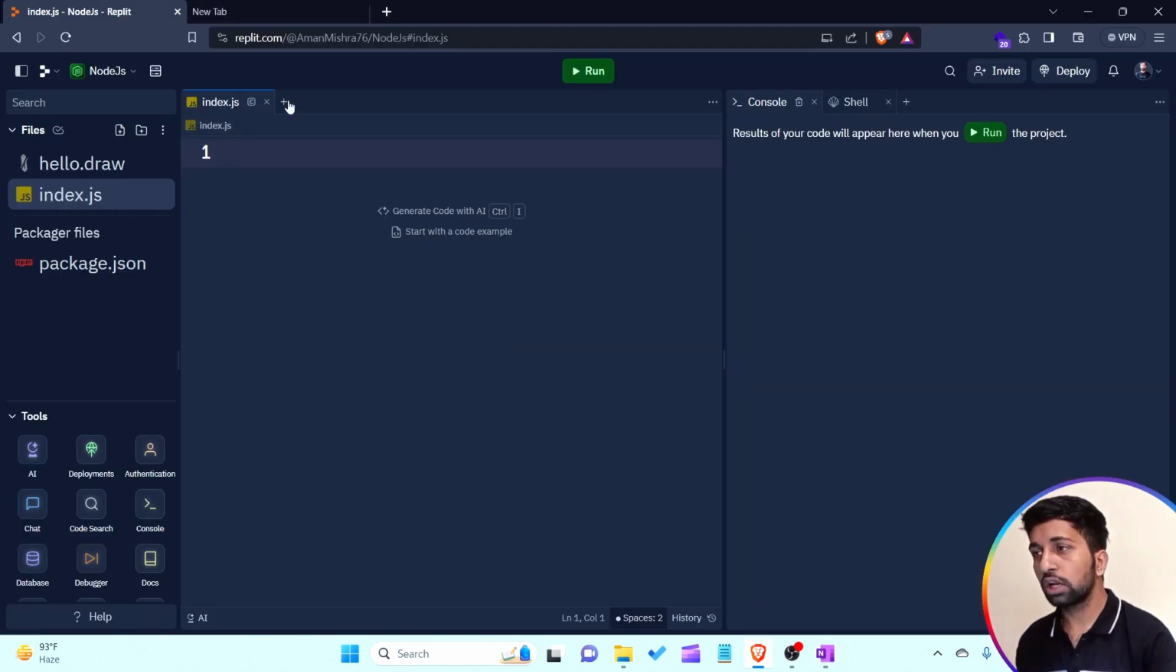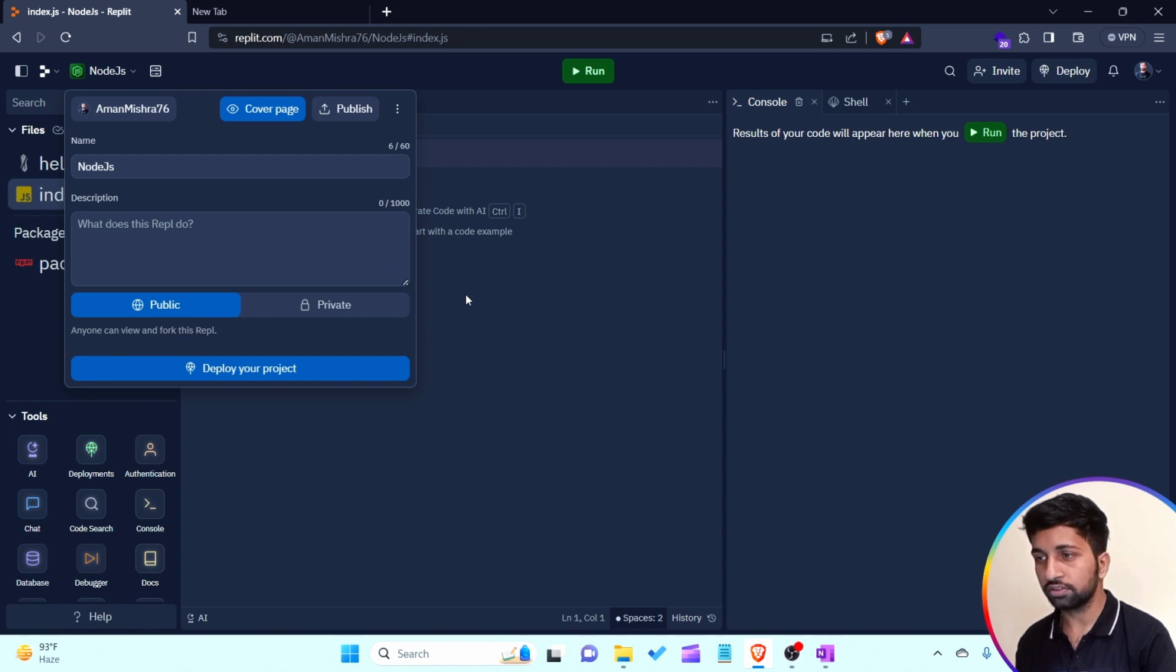Okay, in the browser I am using the Replit website. Replit is a very good way for doing the coding or teaching the coding. Okay, this is the best platform for creating our program. On this platform I am simply creating a Node.js project for doing the coding for JavaScript.